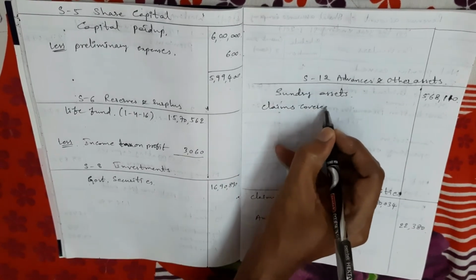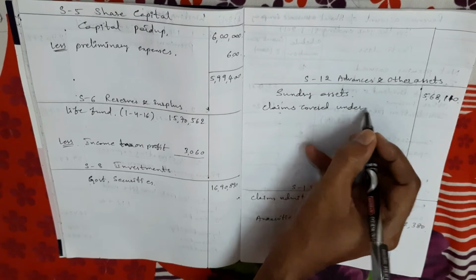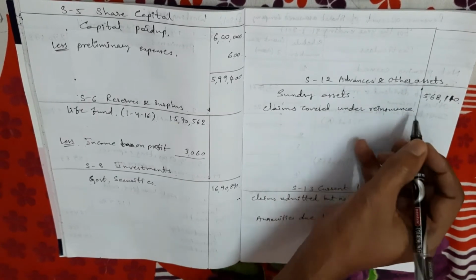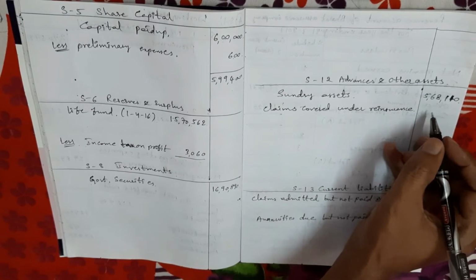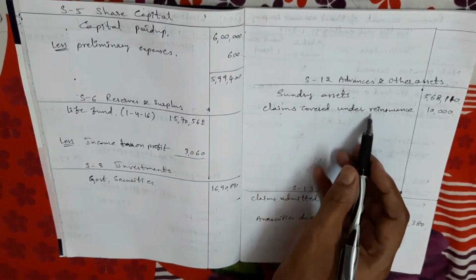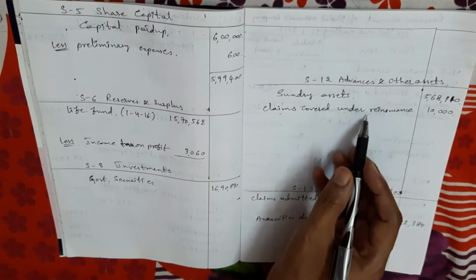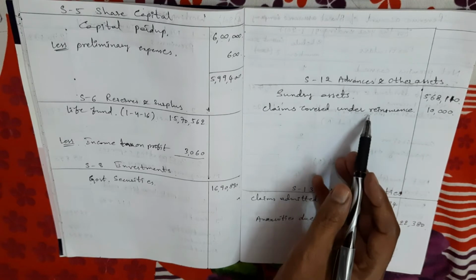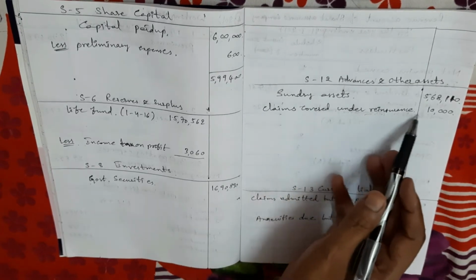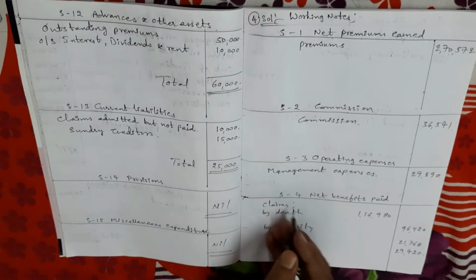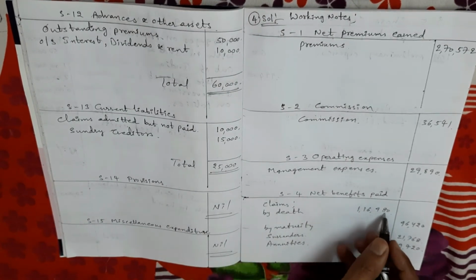Claims covered under reinsurance 10,000 rupees. Claims covered under reinsurance means that covered amount will be paid by the other insurance company, so we need not pay that amount now. So that amount, the second time, we deduct from the claims amount. The claims amount is given as 1,16,980 rupees.